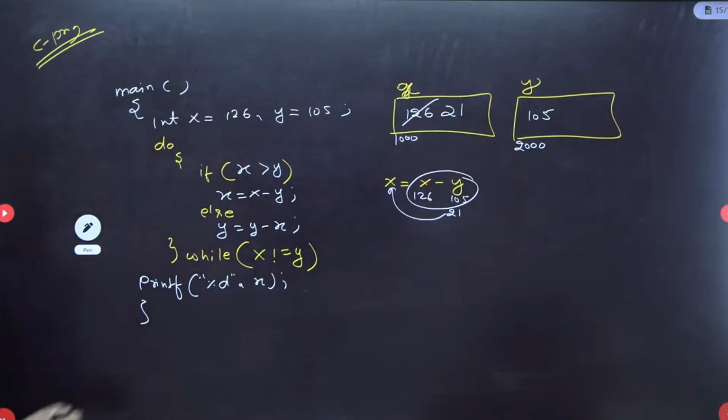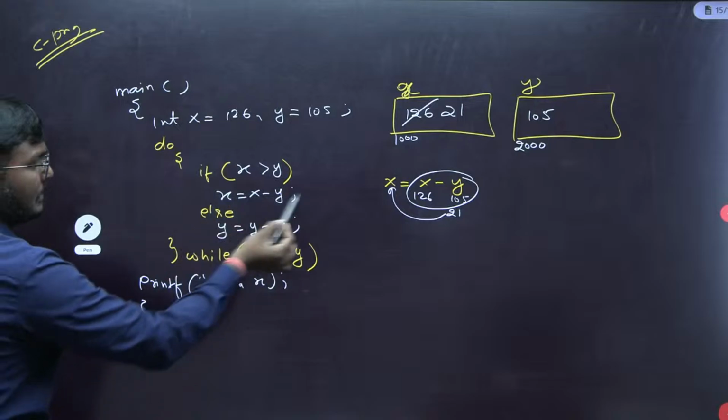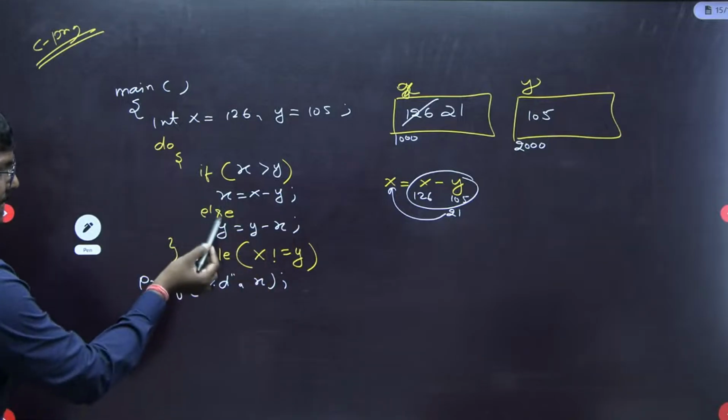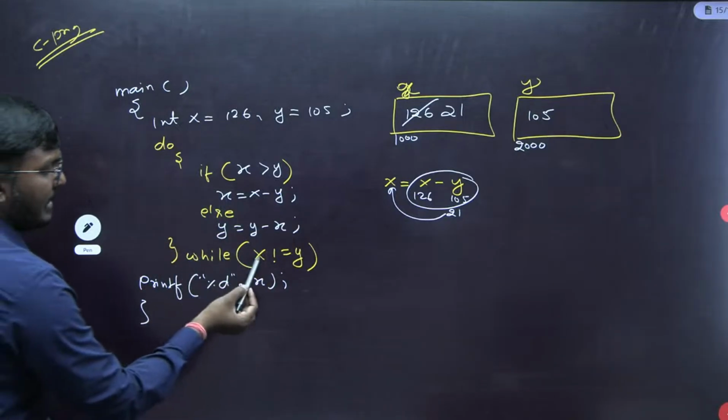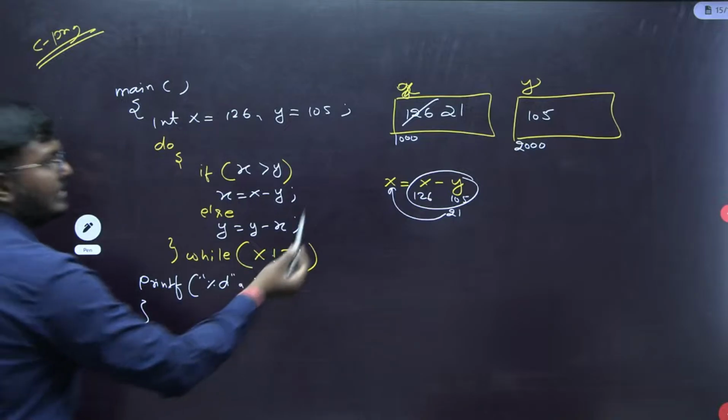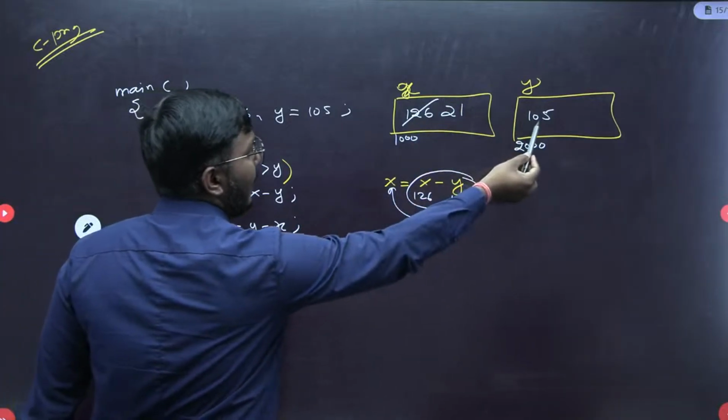So if the condition is true, then execute this and just skip the else part. Then finally go and check this while condition. Is it true or false? See here, x is not equal to y. Is it true or false? It's true only, because x is 21 and y is 105.